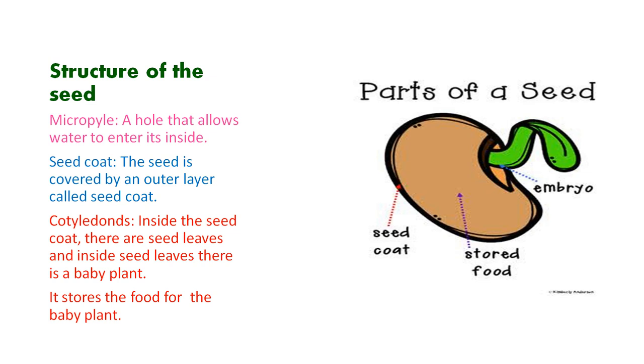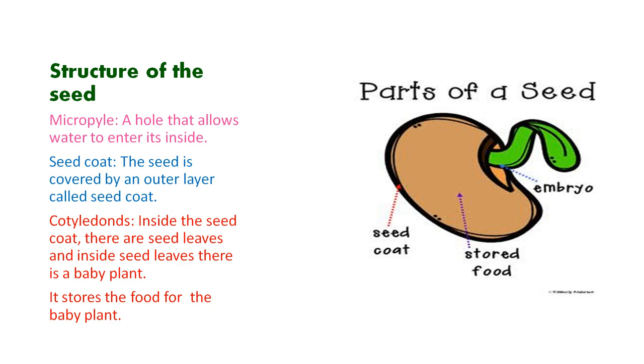What is the role of this micropyle? It is a hole that allows water to enter inside. That is the role of the hole in a bean seed or a gram seed. Next is the seed coat.